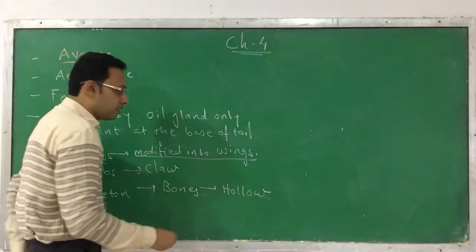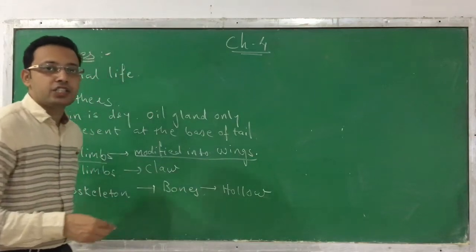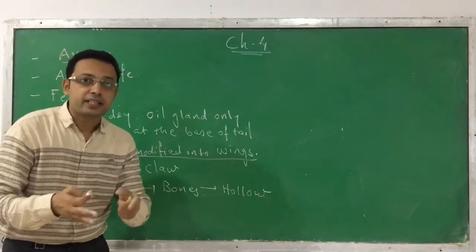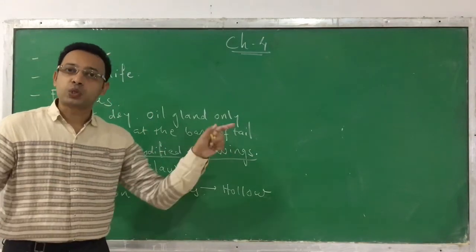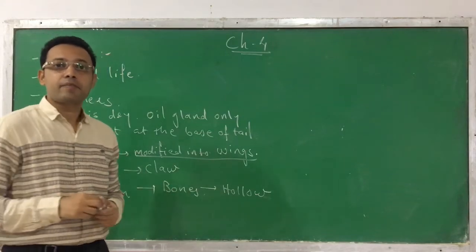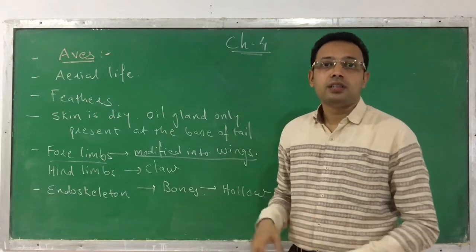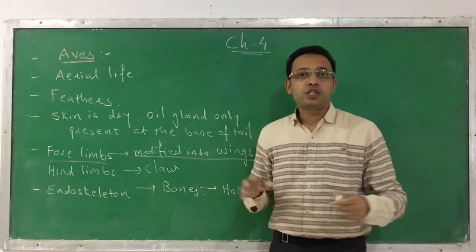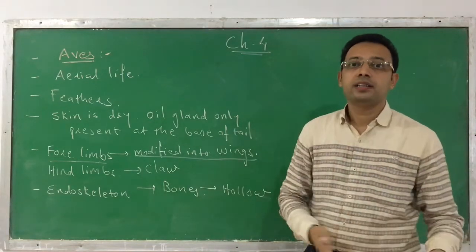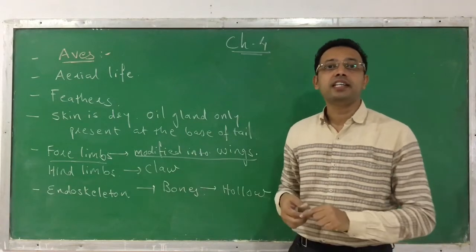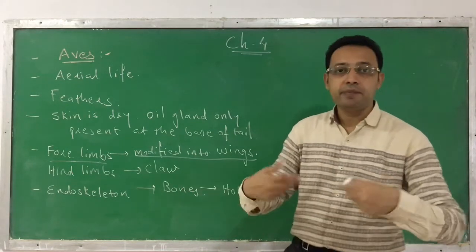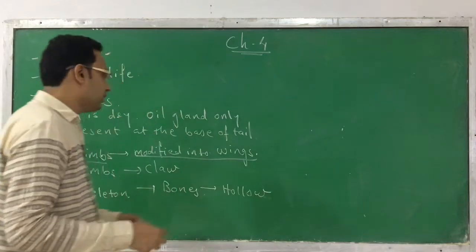As they are hollow, the weight of the bird is less, and that's why it can easily fly in the sky. This is one of the adaptations it has.